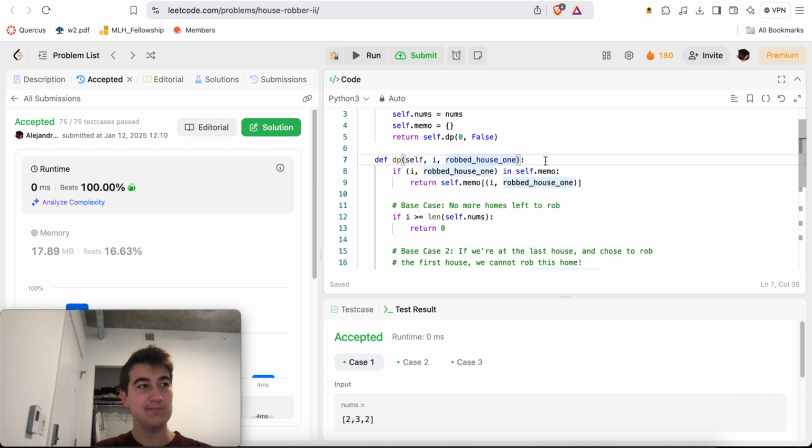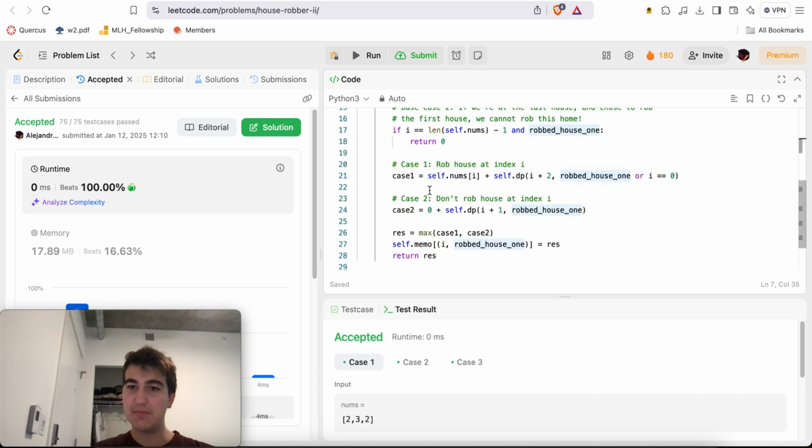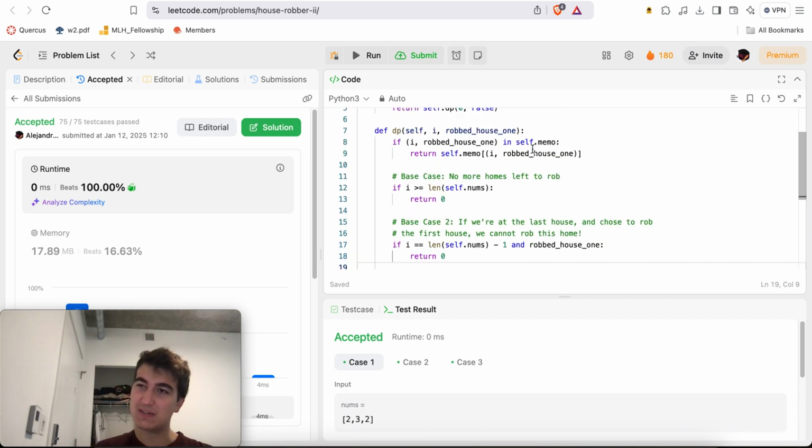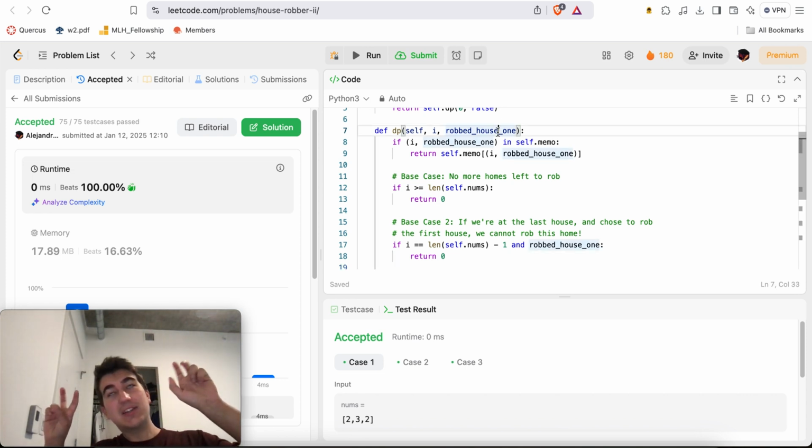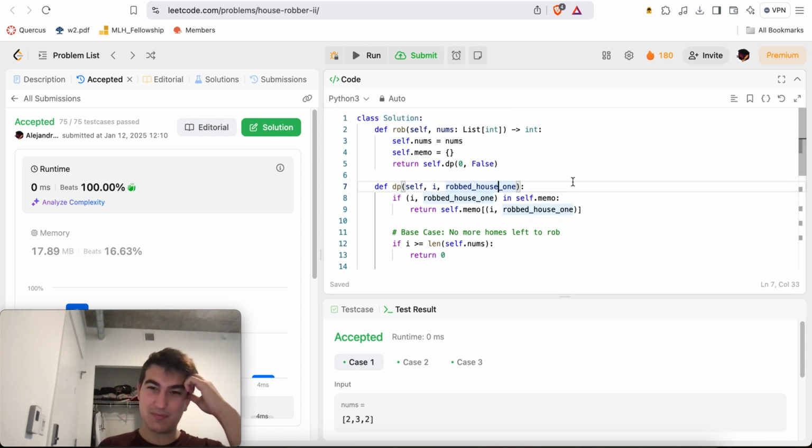The point is that I'm going to have the same DP. The convenient part of doing DP this way is that I don't have to look back at homes. So at index i, I don't have to worry about whether I robbed a house at index i minus 1 or not. I can just keep advancing forward and make sure that I don't rob house i plus 1 if I rob house i. The only case of going backwards is from the last home, where I need to remember whether or not I robbed the first home. I can't really think of a better way than just passing it through the DP function. It's just O of 1 extra work. I'm adding an extra fake new dimension to essentially make the problem work, but it's still the same time complexity of O of n.